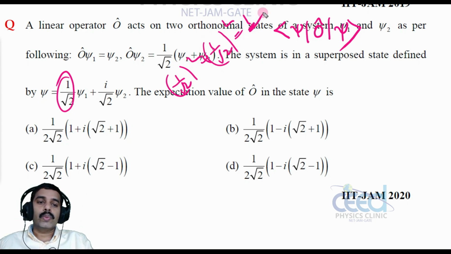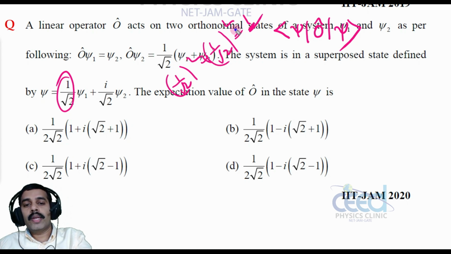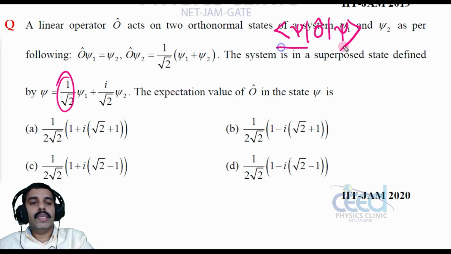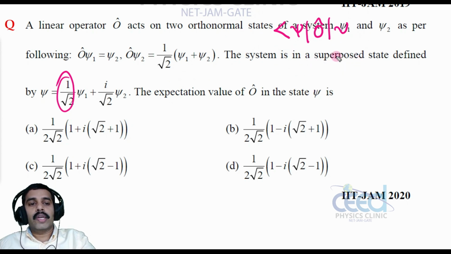So it is normalized. As it is a normalized wave function, we need not require this term, otherwise this would be the expectation value. All right, so we need to solve this.